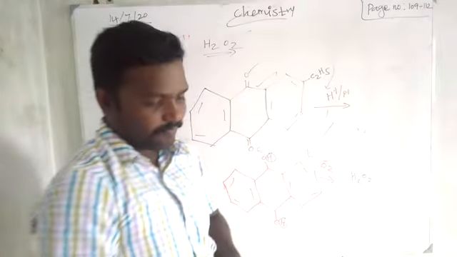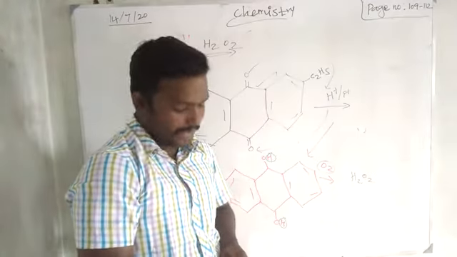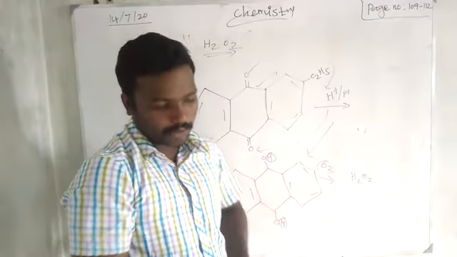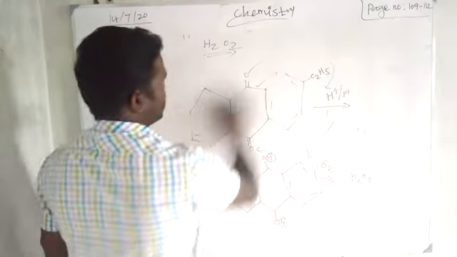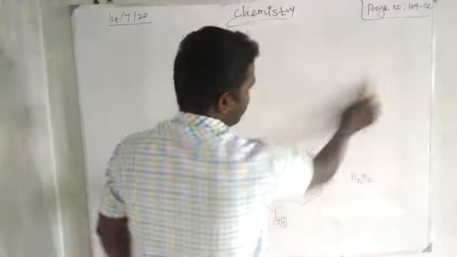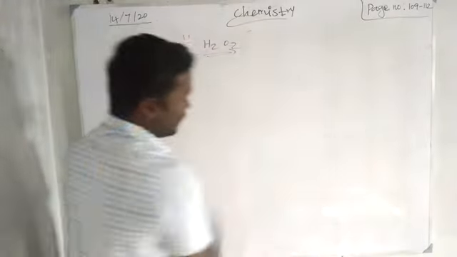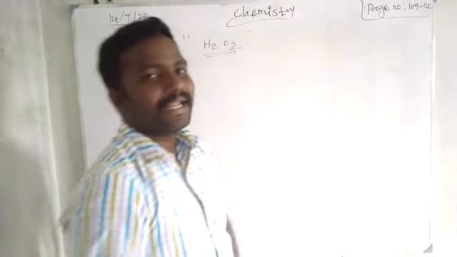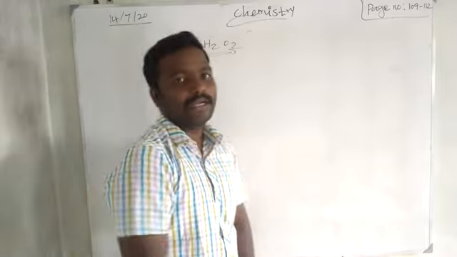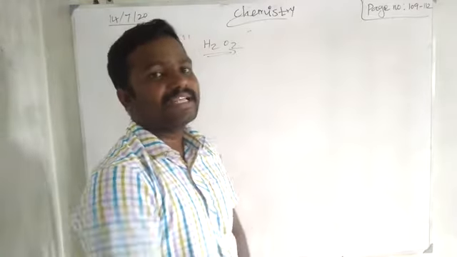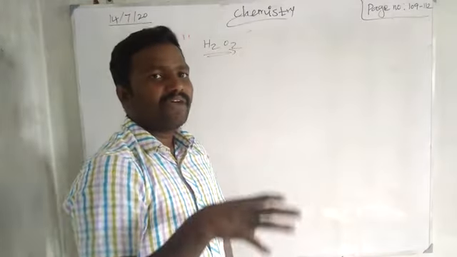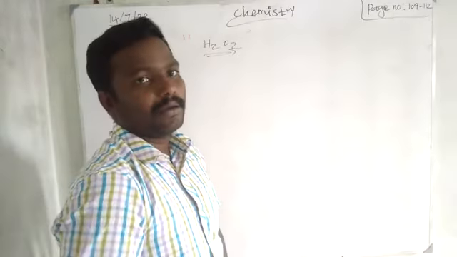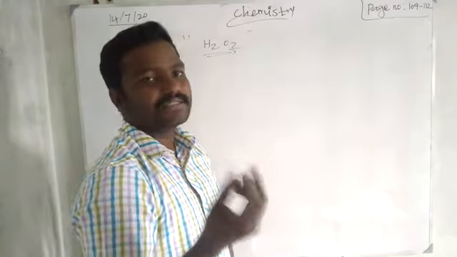Then properties, physical properties, right? So pure hydrogen peroxide is almost colorless. Hydrogen peroxide is also a colorless liquid, but it has a light blue, pale blue color, and it is less volatile, we cannot easily evaporate it, and it is highly viscous like oil. Oil has a viscous nature, you know.